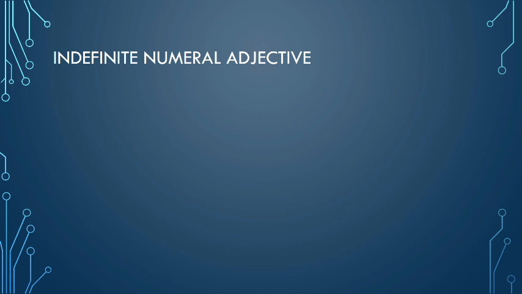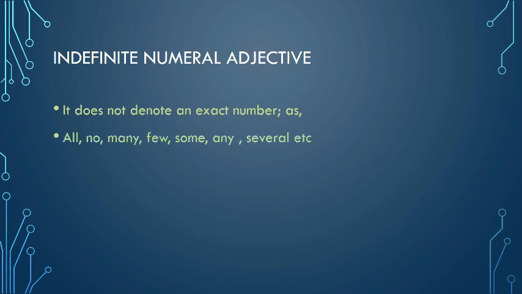Indefinite numeral adjective. It does not denote an exact number but is used before countable nouns. Example: all, no, many, few, some, any, several, etc.